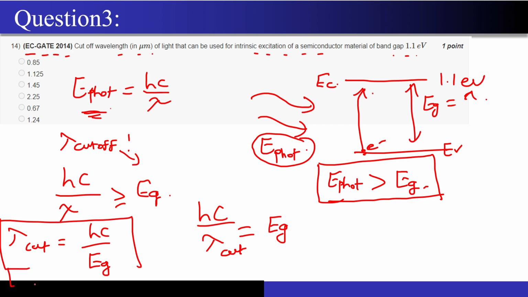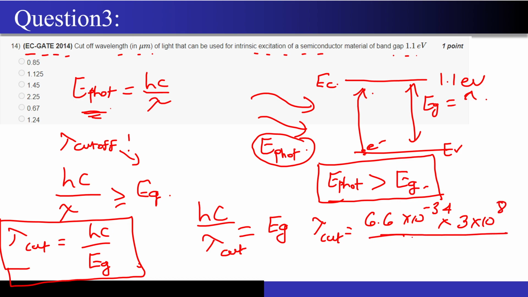So now let's substitute a few values and see what answer we get. What is the value of h? h is your Planck constant, 6.6 into 10 to the power minus 34. And what is the speed of light? 3 into 10 to the power 8. And what is the value of Eg? Eg is in electron volts, 1.1. Since this is in electron volts, I have to multiply by the charge of the electron, that is 1.6 into 10 to the power minus 19.